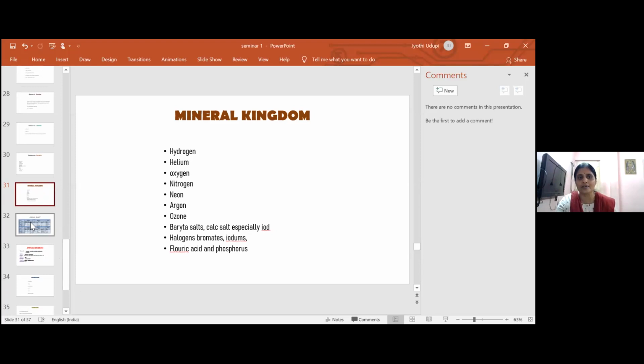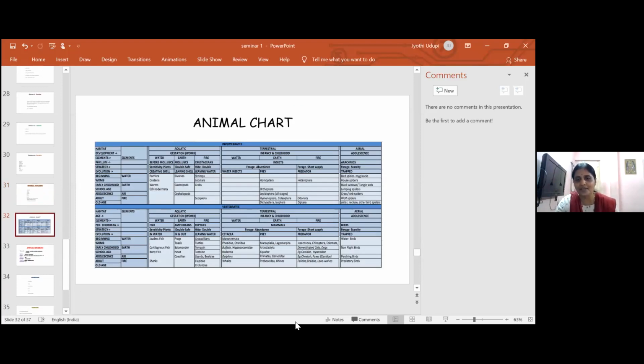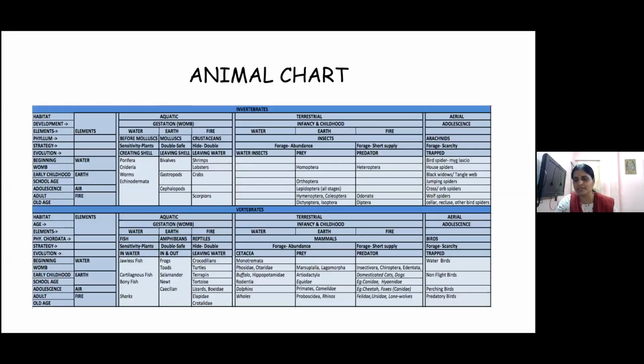A new concept from what we all learned from the PEM model. Now we know there is one chart from plant, and we have one chart from mineral. This chart is developed by Dr. Mahesh Gandhi, the same personal evolution model from your birth to your death. Here, human evolution is again stuck somewhere. He has made invertebrate and vertebrate different rows, different parts.